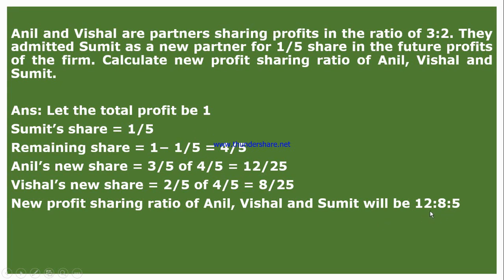12:8:5. That is the new ratio. So this is the type of question where only the new partner's share is given. The basic thing is, first you have to take the total profit as 1. You have to take that new partner's profit out of the whole profit. How much will be left? That you have to divide among the old partners in their old ratio. This is very simple.